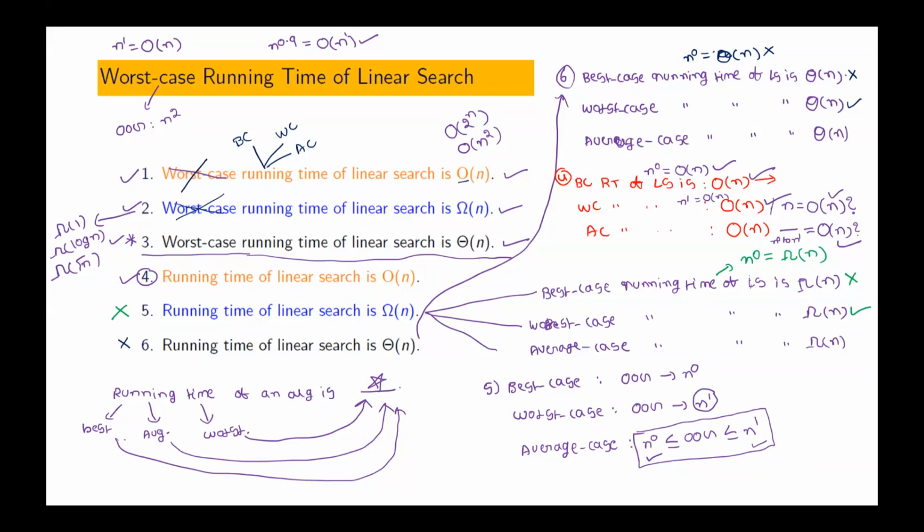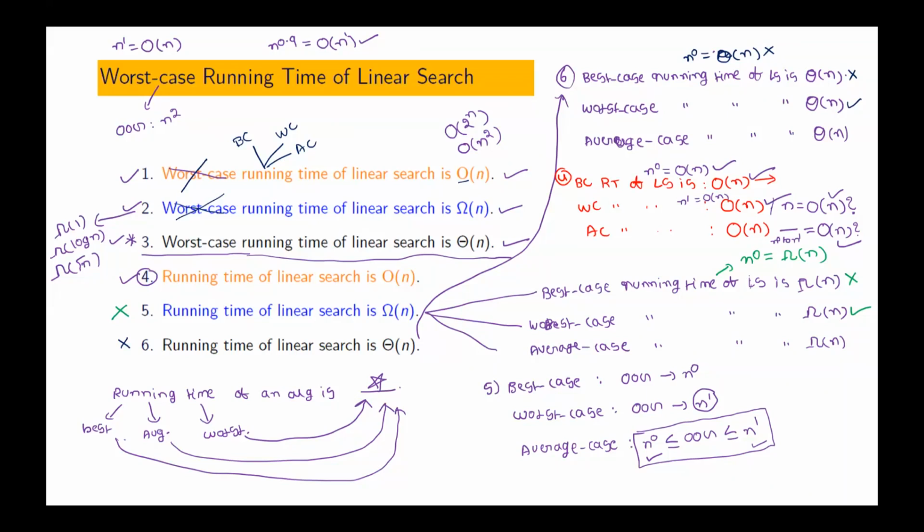Why the confusion? If I know that the cost is 500 rupees, why should I intentionally give the answer as less than or equal to 500? I'll simply say it is 500. That is theta of n. So can we say that for linear search, worst case running time is theta of n? That is true.